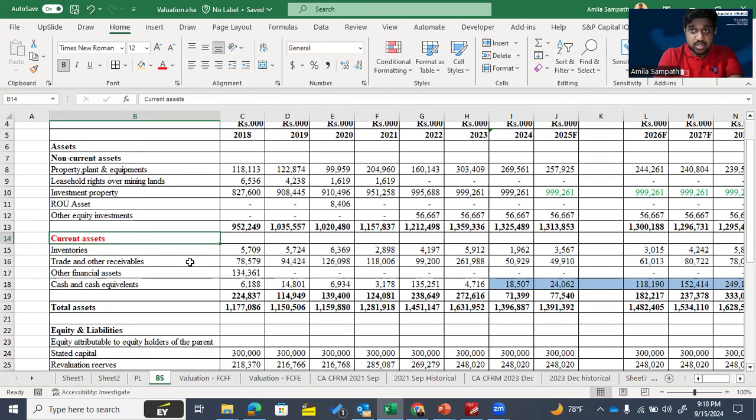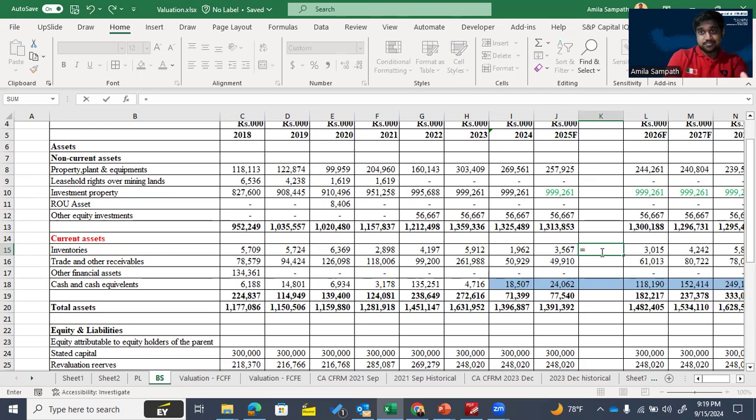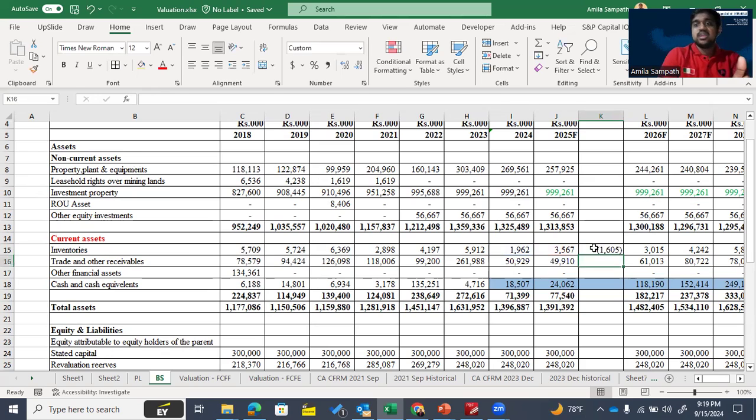Then let's assume for the inventories, let's calculate the working capital movement for 2025. Then you can see in 2025 it is higher than 2024. Therefore we can say it is a what? Since it is higher than 2024, we can say it is a cash outflow. The main thing is for the current assets, you need to think from the inverse perspective.